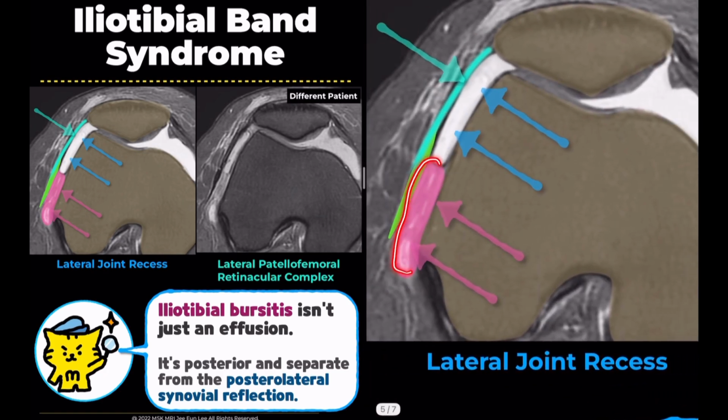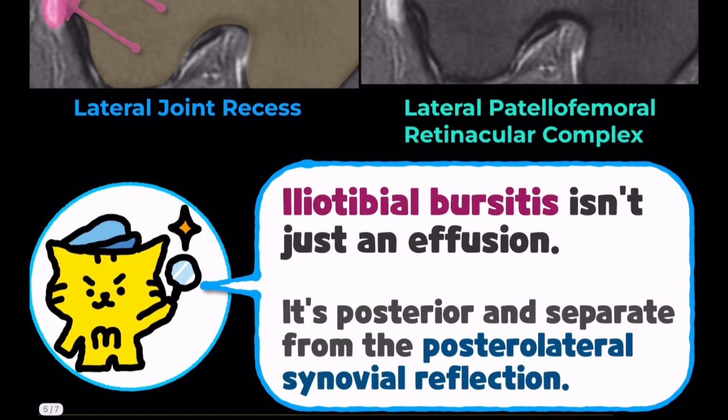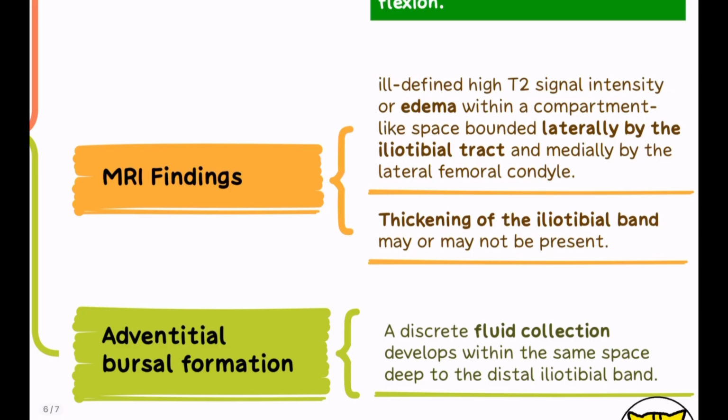This isn't just a simple joint effusion. It's actually an adventitial bursa formed due to iliotibial band friction syndrome. And that's how IT band friction syndrome presents on MRI.